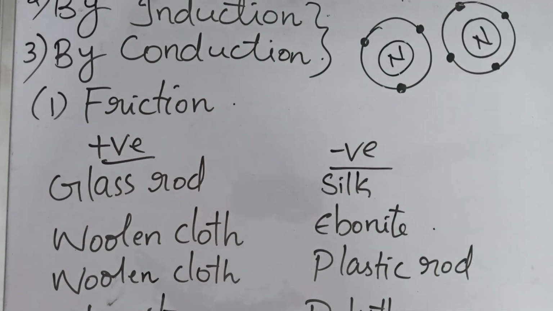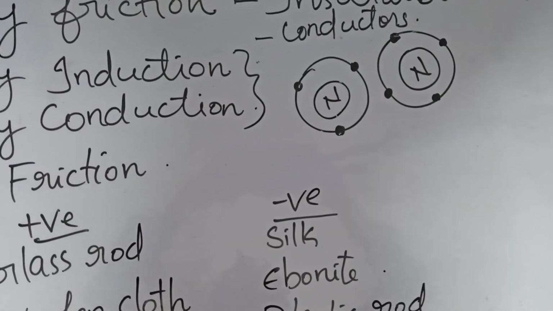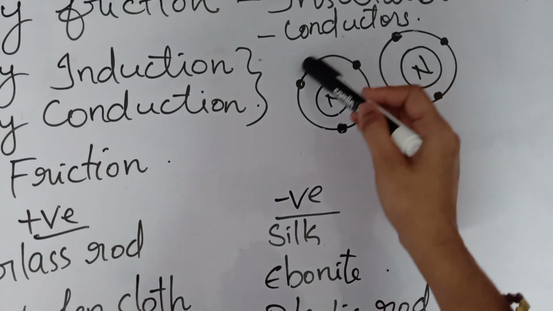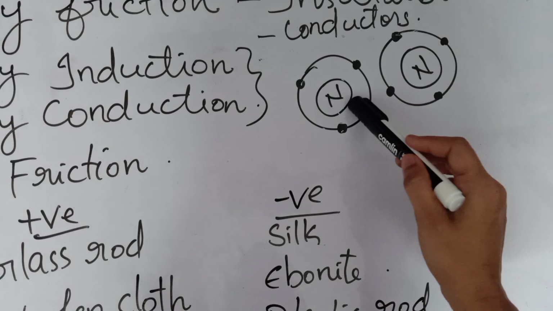In the case of an atom, we know that inside the nucleus there will be protons, and outside the nucleus we can see electrons. Okay, and in an atom, the protons and electrons will be equal in number. So the number of protons will be equal to the number of electrons. Those electrons will be in the outermost shell. Here we can see the nucleus, and outside the nucleus we can see the electrons.